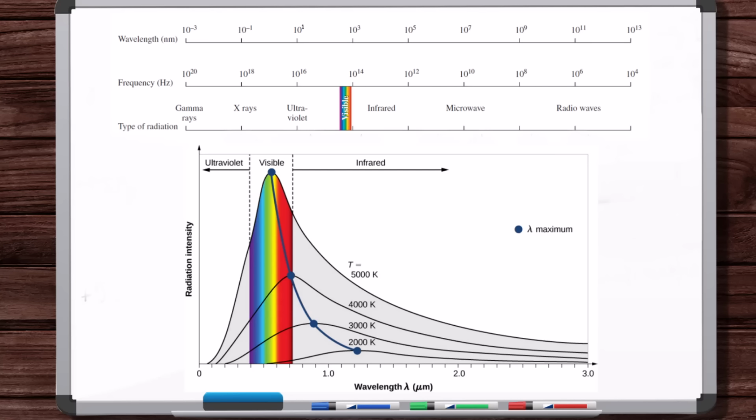Okay, the next thing that could be confusing you is that a black body absorbs all radiation it interacts with, and then because of the first law, since it absorbs all radiation, it also emits all radiation.